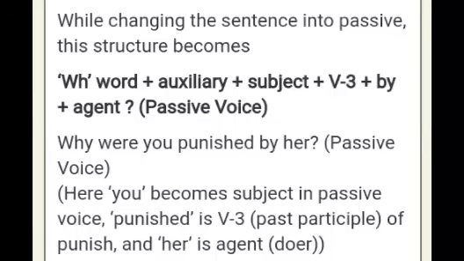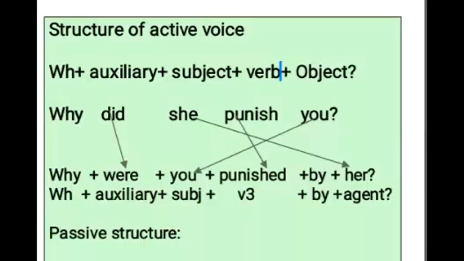Here is the sentence. Why did she punish you? Why question word, did helping verb, punish verb. Now let's find out subject and object. Who punished you? She punished you. Subject. Then she punished whom? You. So you is object here. According to the rule, why remains placed in the beginning of the sentence.